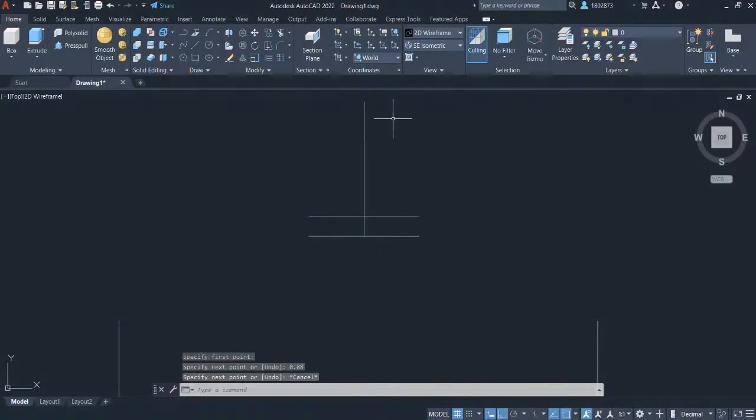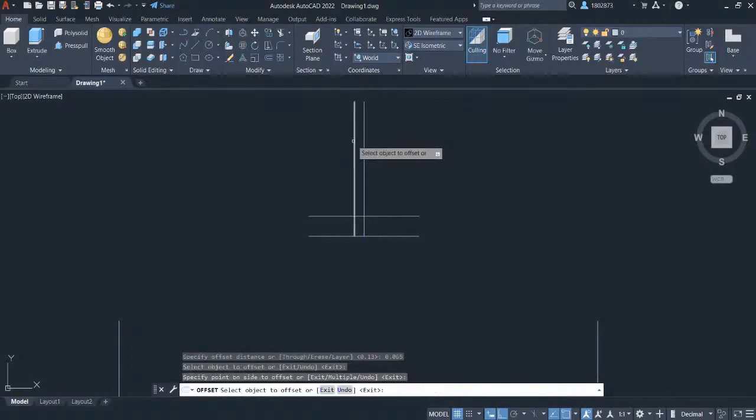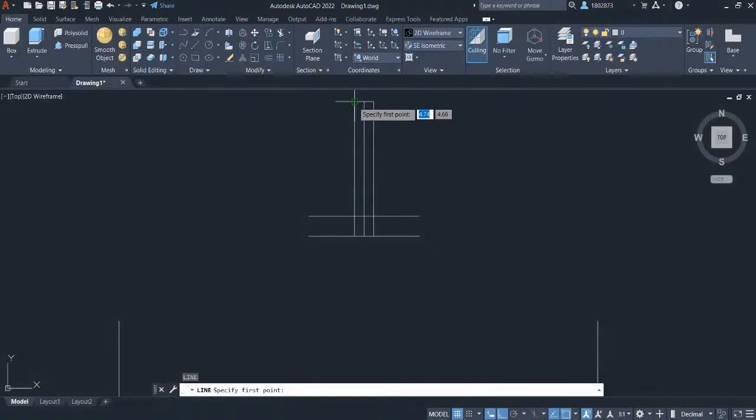Press escape. Create an offset again. Type in off and select offset. Let's key in 0.065 and press enter. Select the line and left click here. Select again the line and left click here. Press escape. Press L for line and let's finish the sketch. Left click here and left click here.